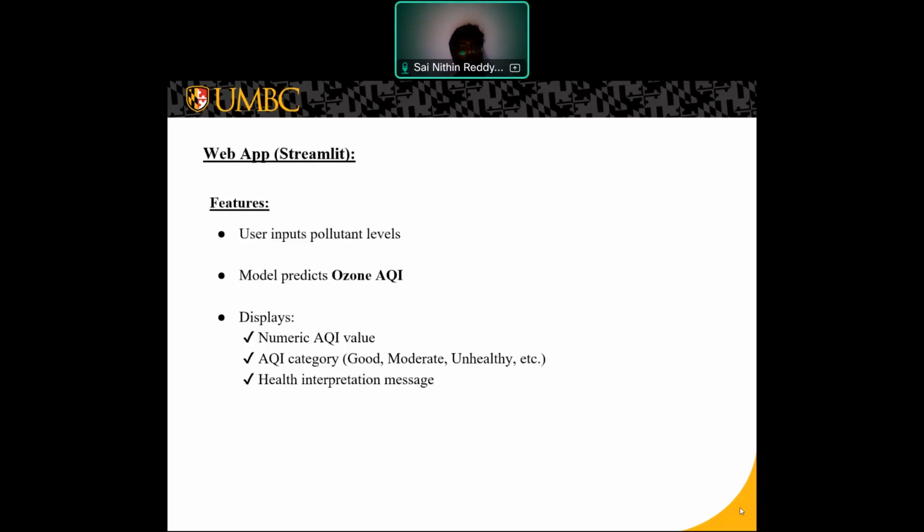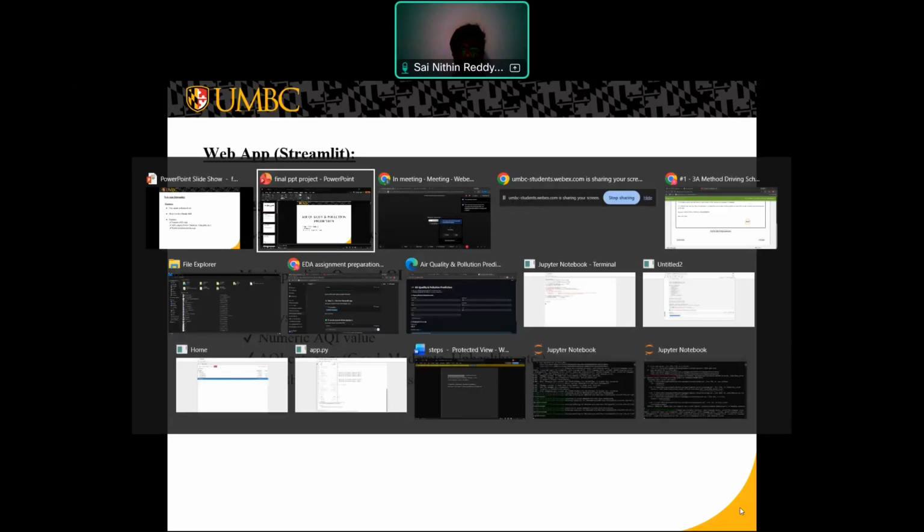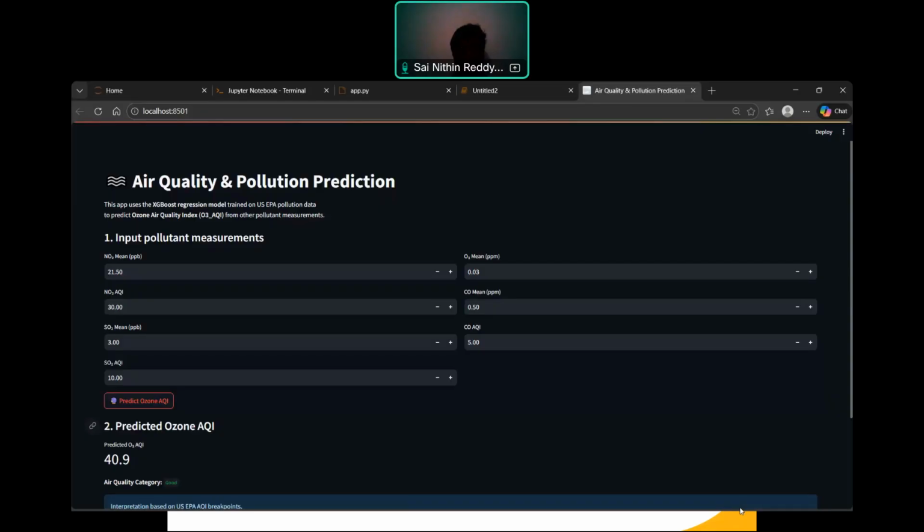Coming to the Streamlit web app, I've developed a Streamlit web application. Let me quickly show you that as well. As you can see, the Streamlit UI works by linking the front end user inputs with machine learning models in the back end. This is the interactive Streamlit app I developed. Users can input pollutant levels such as NO2, SO2, CO, and O3 mean. For example, I'm going to enter 25 here.